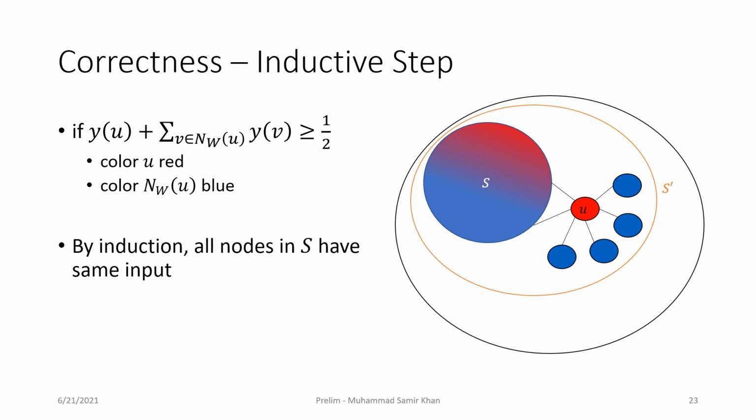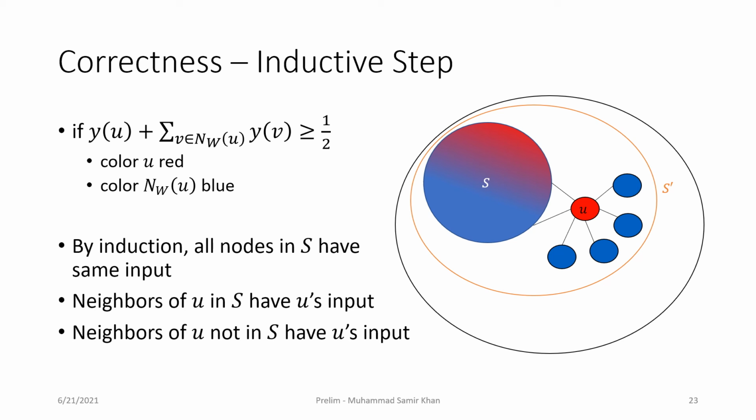Inductively, our protocol solves the multi-party equality problem in the set S. So if there is a mismatch within the set S, then that will be detected by a node in the set S. So by the inductive hypothesis, we can assume that all nodes in the set S have the same input. Now, the neighbors of U in the set S have U's input. That's because node U is a red node, so it is going to transmit its entire input. So if there's a mismatch between the input of U and the input in the set S, then that will be detected by some neighbor of U in the set S.